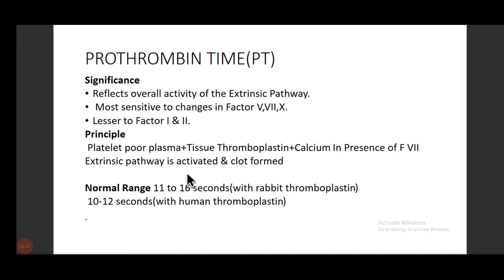The principle is platelet poor plasma plus tissue thromboplastin plus calcium. In the presence of thromboplastin, the extrinsic pathway is activated and there will be clot formation. The normal range is 11 to 16 seconds with rabbit thromboplastin, and with human thromboplastin, it is 10 to 12.